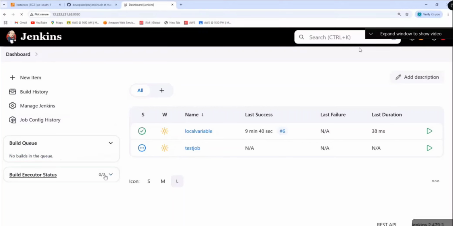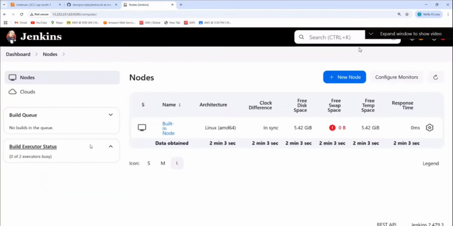Now here you have build executors. How many builds will get executed in parallel here? Two. Two build executors. But if you want to increase this, click on it. Click on build executors. If you want to build multiple jobs in parallel, you can increase the number here. That is called build executors.